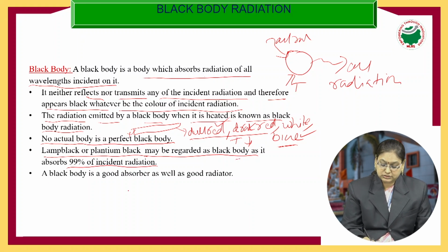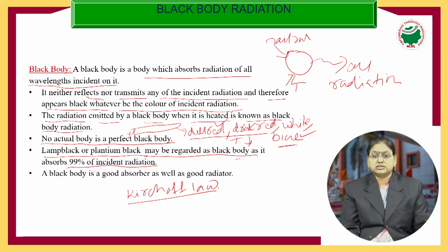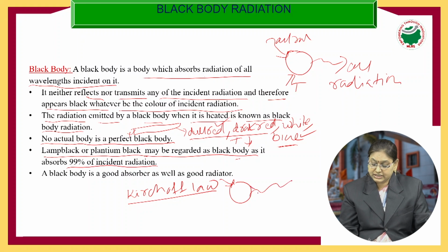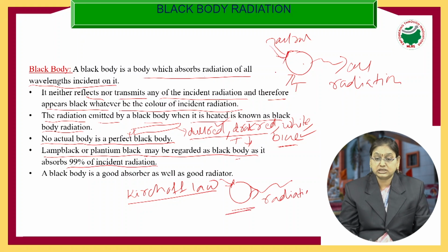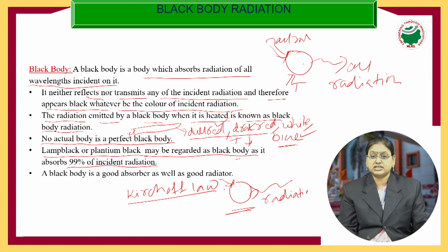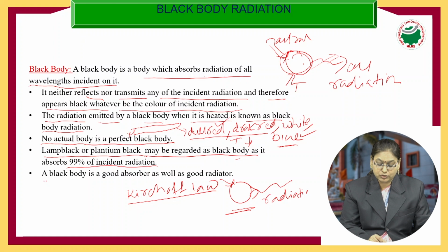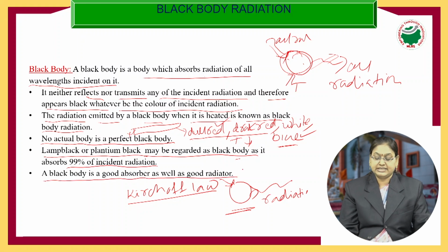Now, Kirchhoff's law. Kirchhoff's law says that if a body is able to absorb radiation, then it should be able to emit the radiations also. Based on this law, since a black body is absorbing all the radiations, it will emit all radiations also. So from this, we can say that a black body is a good absorber as well as a good radiator.